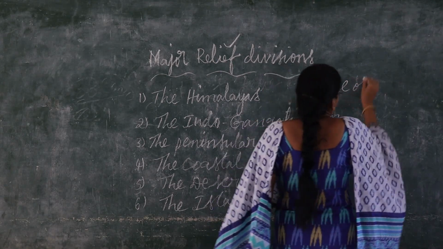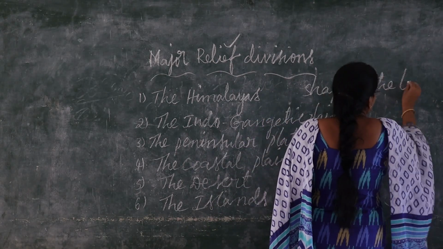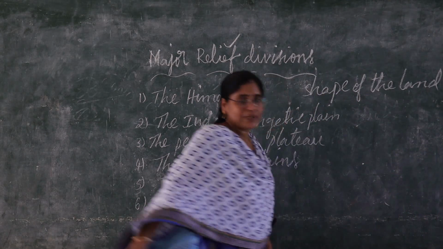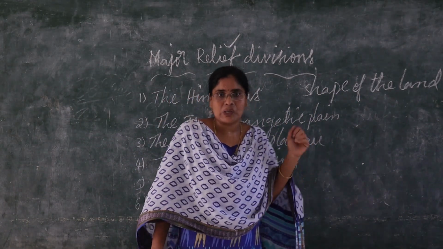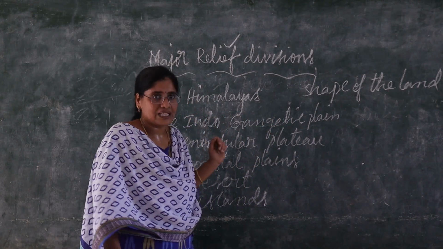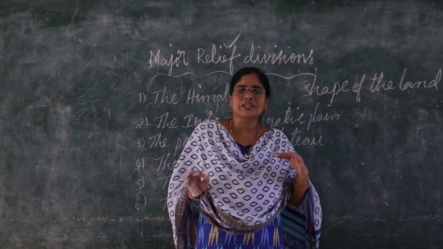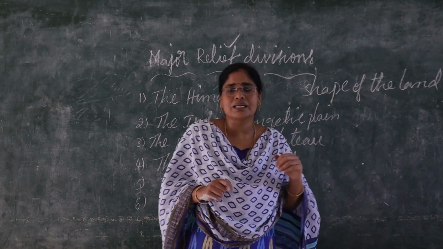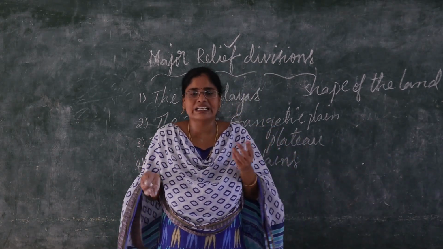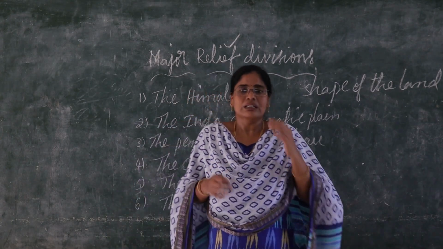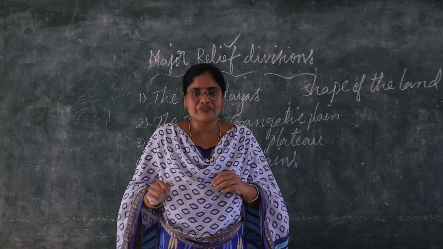Relief means the shape of the land or landscape. See children, the earth is not uniform in any way in India. Not only in India, in the world also, the earth is not uniform.